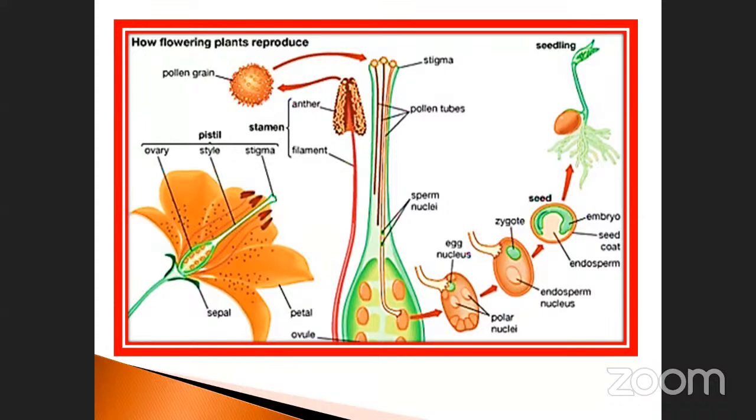After that embryo, okay, once again we place it into favorable conditions. What happens? It will grow into a plant. Again, the process will be repeated again and again. So this is a cycle. Okay, see that.